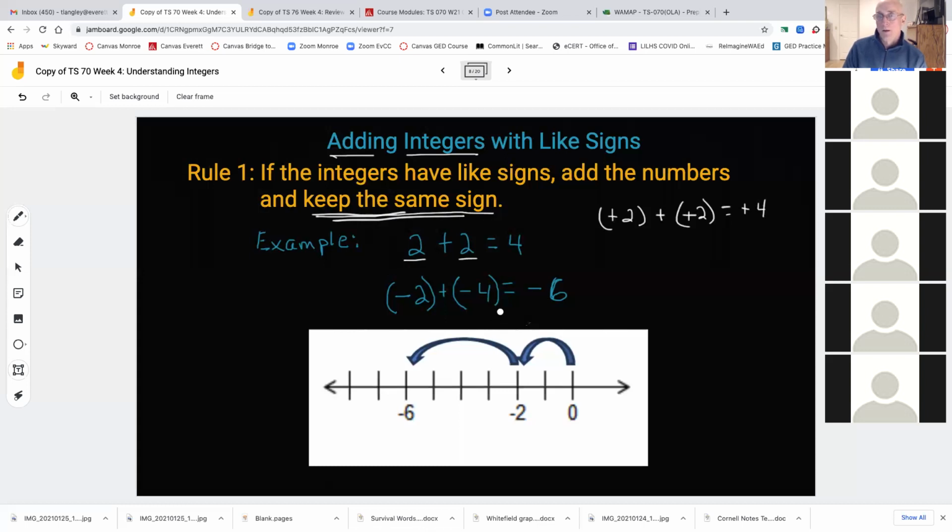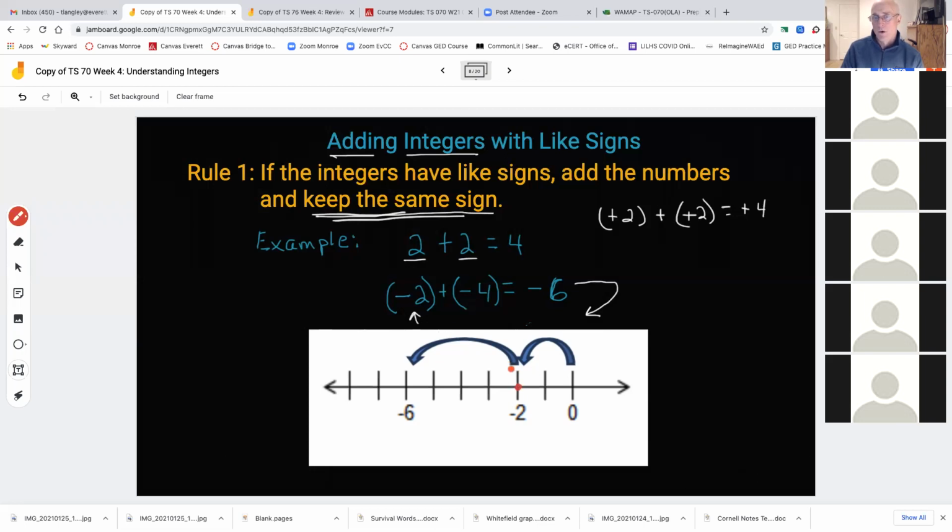Now, visually, I wanted you to see this on the chart here. You don't have to copy this down, but some people find it helps them when adding to visualize it on a number line. I've got this number here, -2. That's where I'm starting, at -2.